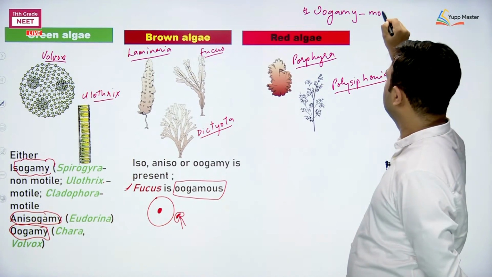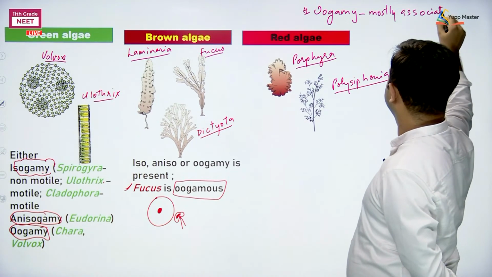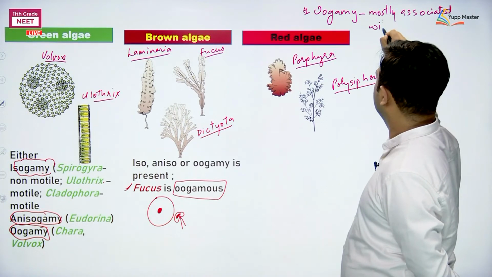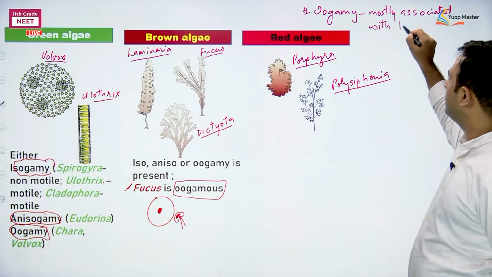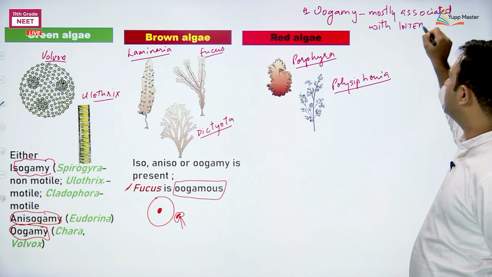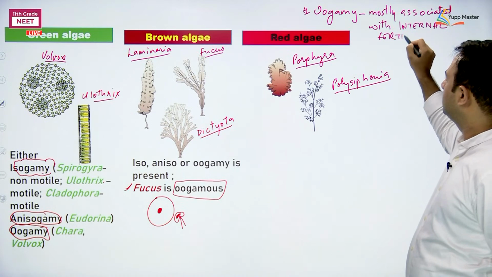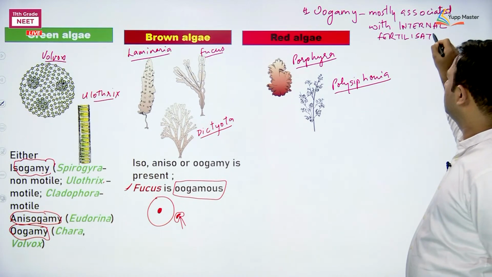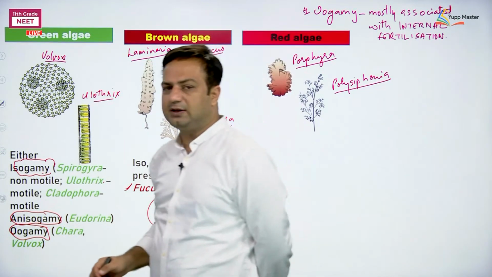Oogamy, mostly associated with what? Oogamy is mostly associated with internal fertilization. The converse of the statement is not true. Okay, right? So that is the thing that you need to know.